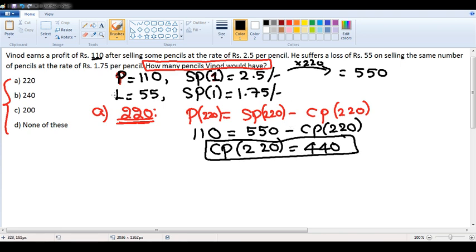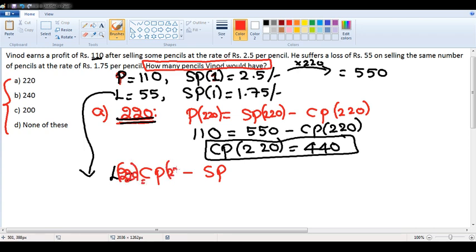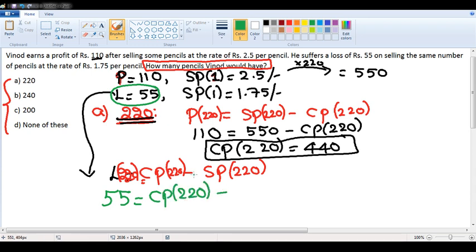Similarly, use the same 220 and solve it for the second scenario. Loss is 55. Basic definition of loss is CP minus SP. Loss of 220 pencils is the cost price of 220 pencils minus selling price of 220 pencils, and it is given as 55 rupees. Selling price of one pencil is 1.75, so for 220 it is 1.75 into 220, which gives you 385 rupees.